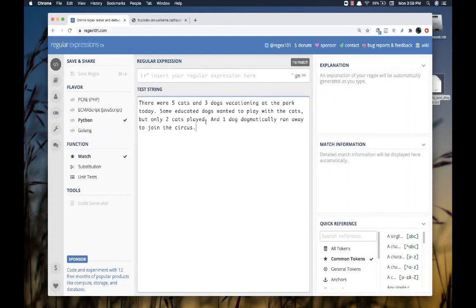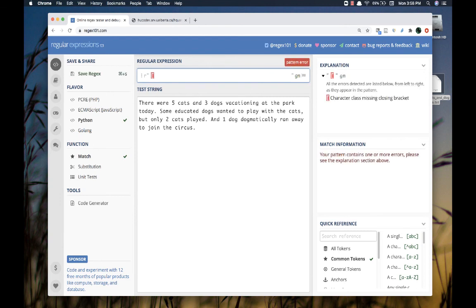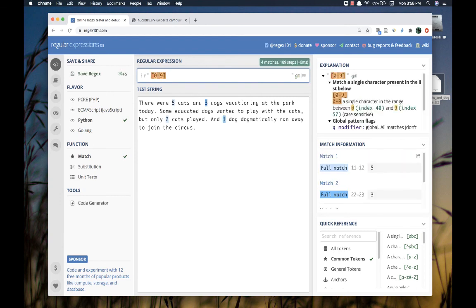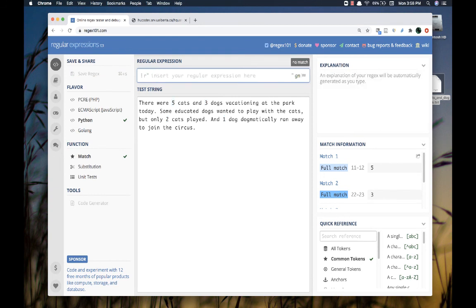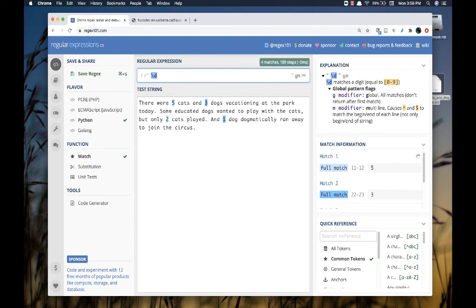Quite powerful. All right, back over here in regex 101, let's start looking for some of those character classes. Let's look for some digits. So I can put in a character class here of 0 to 9, and you'll notice that we start to pick up all of the digits in that text down below. But there's the shorthand, \d, which gives us exactly the same thing.